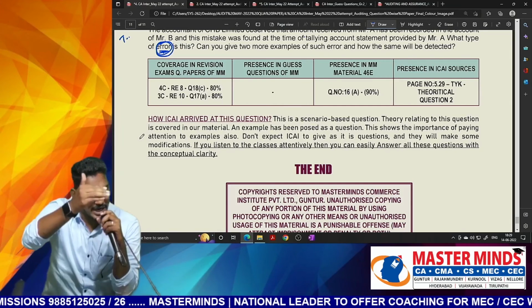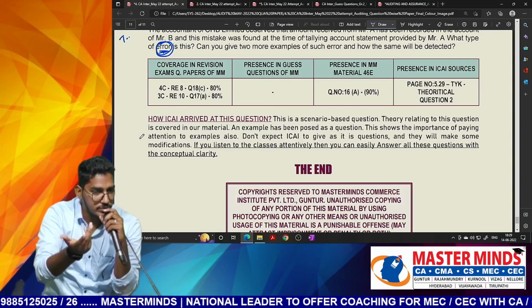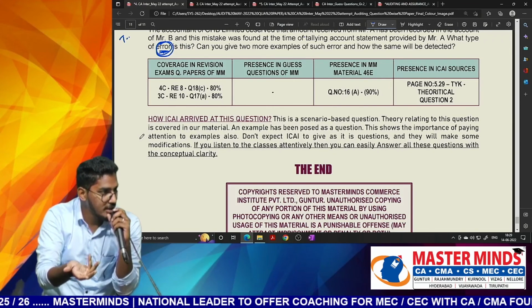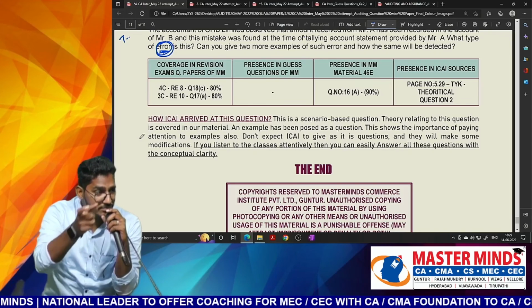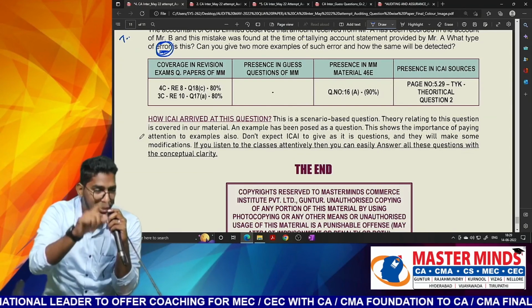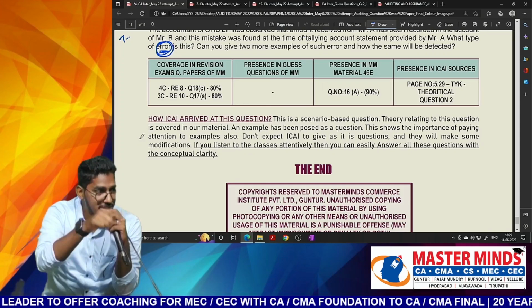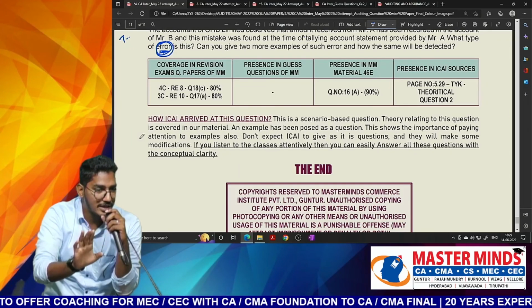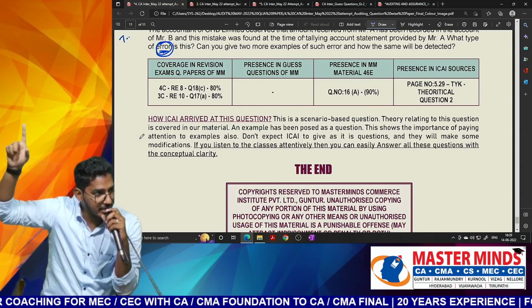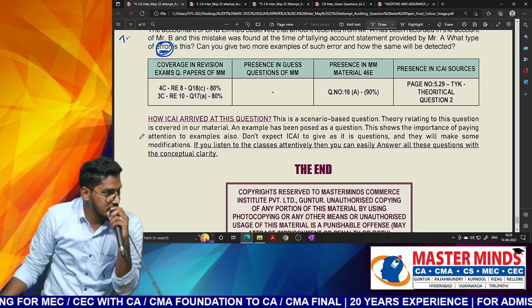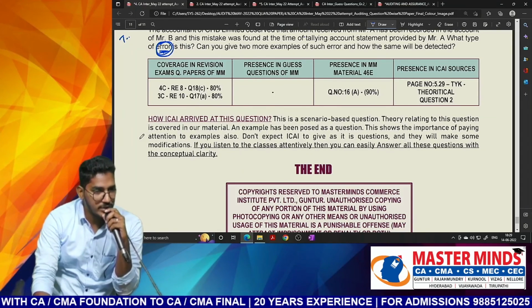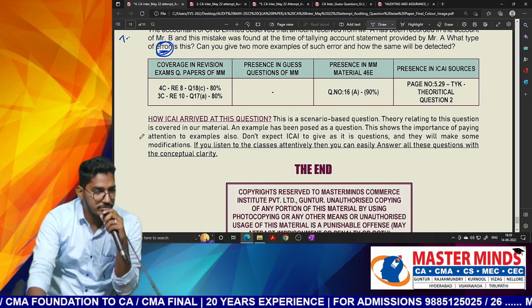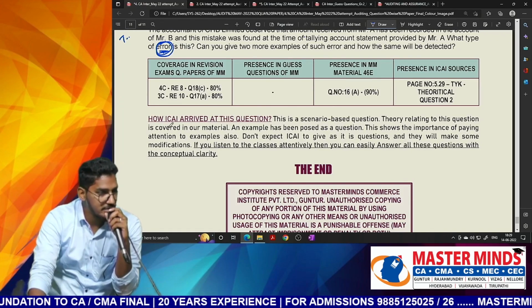With that intention we have given it at the end of the chapter. If we gave it right behind the same topic, you would automatically know, because we have that perception already. So in order to not make you aware of which particular topic the question is from, you have to apply your mind and do that analysis to find which chapter the question relates to. That's why we have given it at the end of the chapter as test your knowledge. Understood? So please refer to that. Please don't miss it out. If you take these steps, that will be enough for you to successfully qualify in a theory paper like this.